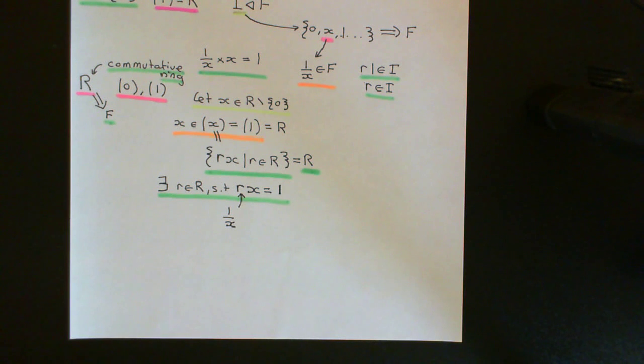Welcome back to this next video in which we are discussing fields and ideals. Okay, so we've now seen that if you have a field, it has only two ideals, namely the zero ideal and the unit ideal. We've also seen that if you have a commutative ring that has only two ideals, the zero ideal and the unit ideal, then you can conclude instantly that that commutative ring is a field.